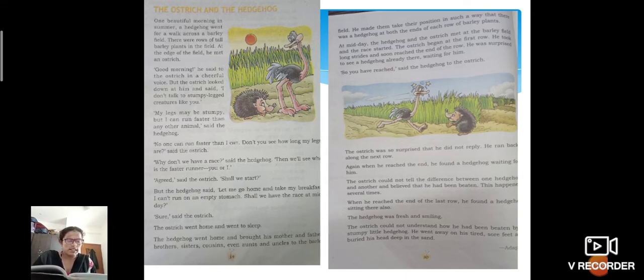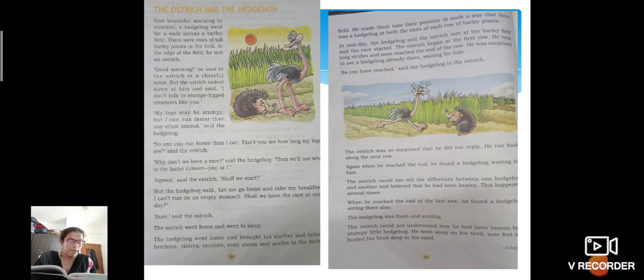Then he said, okay, underline the word empty, E-M-P-T-Y, empty. Okay, empty means nothing, zero, nil, right? But the hedgehog said, let me go home and take my breakfast. I can't run on an empty stomach. Shall we have the race at midday? Sure, said the ostrich. Even for that, he agreed. He said, yes, why not? The ostrich went home and went to sleep. So it went and took rest.